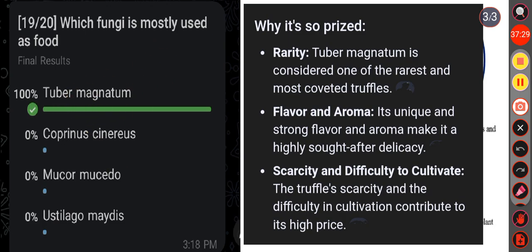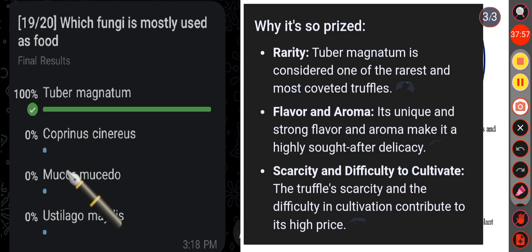Okay, then see the other option, that is Coprinus cinereus. Coprinus cinereus is an important model mushroom for studying fungal sex and mating types. Scientists discovered a protein known as copsin produced by Coprinus cinereus with antibiotic properties.